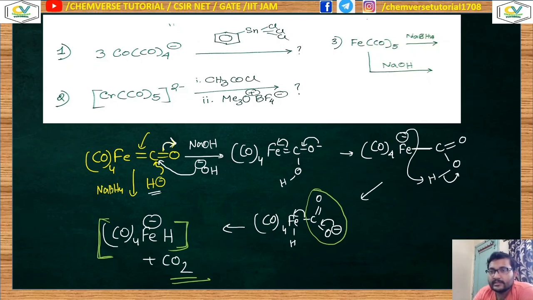So in both the cases the product will be HFe(CO)4 minus. But for the first case carbon monoxide will be the byproduct, for the second case carbon dioxide will be the byproduct. The mechanism is similar but the difference is in the byproduct.